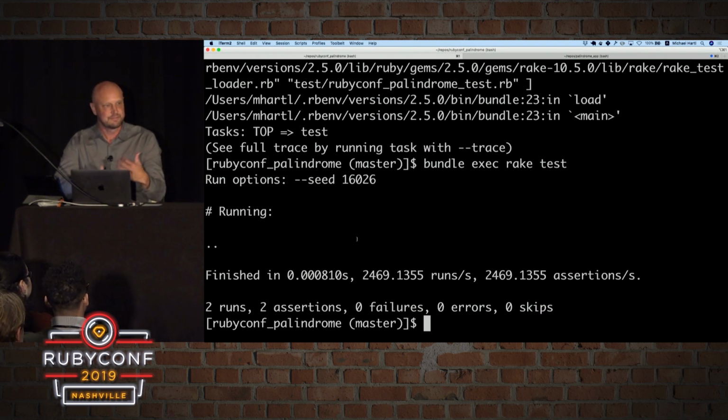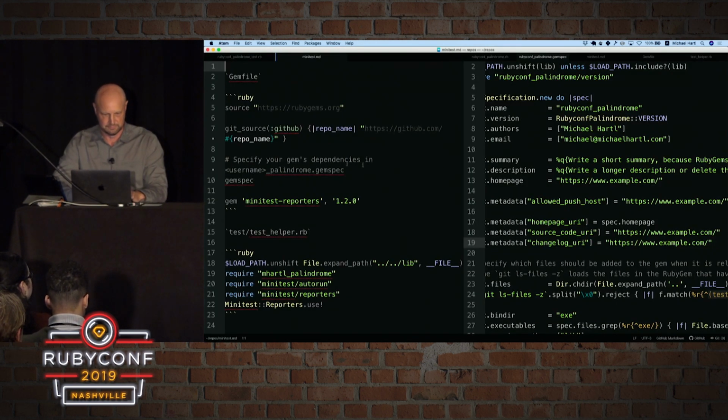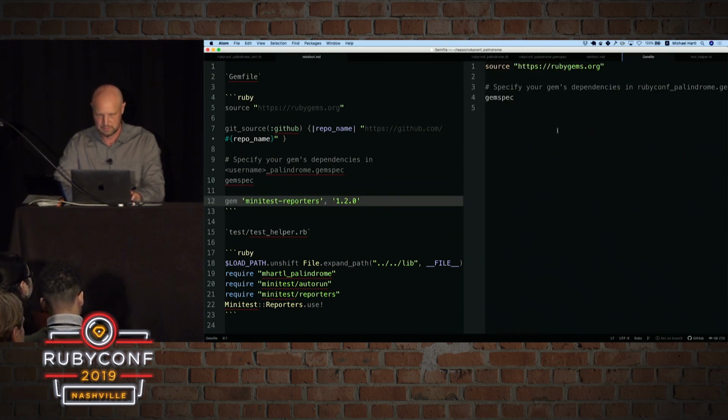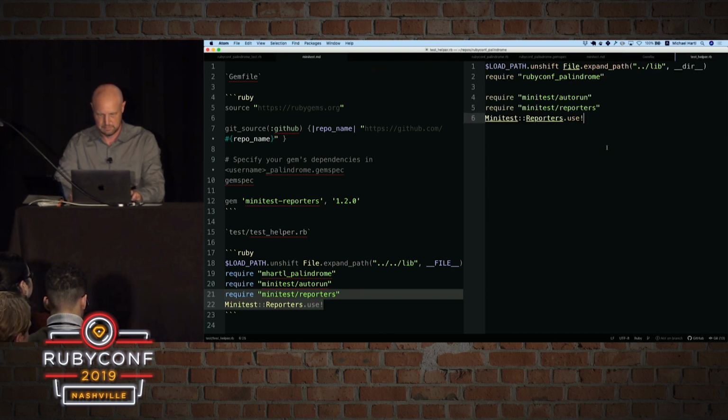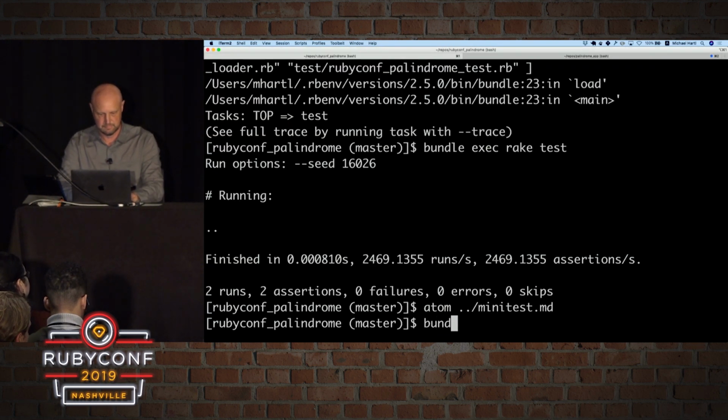All right, there we go. So now we're passing. Now, this is not as evocative an output as I like. I like to think of passing and failing in terms of the traditional test-driven development cycle of red, then green. And so I'm just going to open up this here. I'm going to add in one of my favorite little things. It's a mini test reporter. And this goes in here. So this, for the demonstration purposes, will be a little nicer. So let's install that.